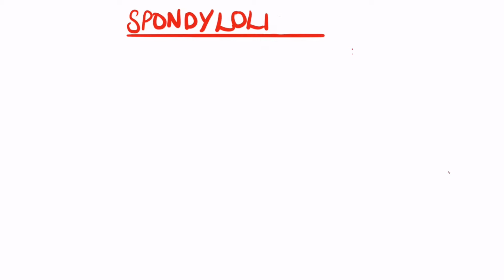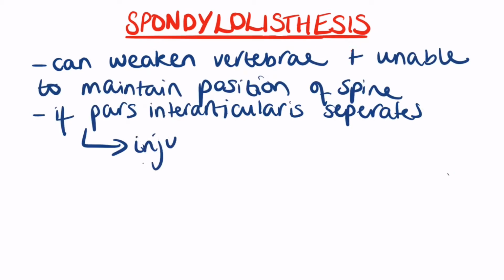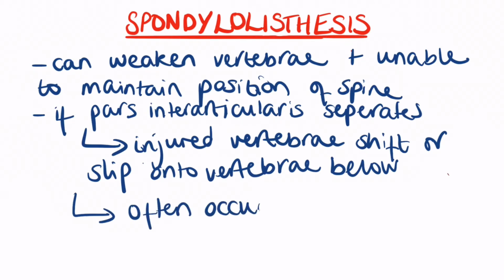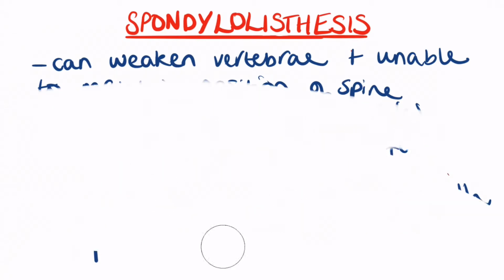Now, spondylolisthesis is when the fracture is left alone and causes the vertebra to weaken so much that it can't maintain the proper position in the spine. As a result, the fractured pars interarticularis separates, allowing the injured vertebra to shift or slip forward onto the vertebra directly below it. This often occurs in periods of rapid growth during adolescent growth spurts.